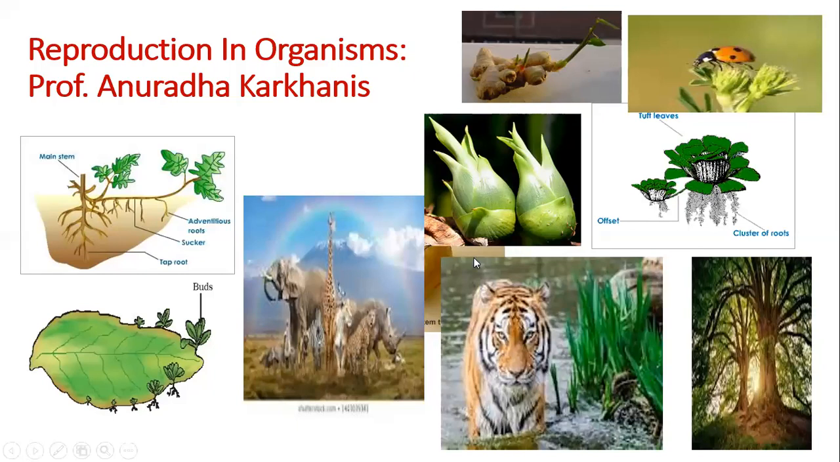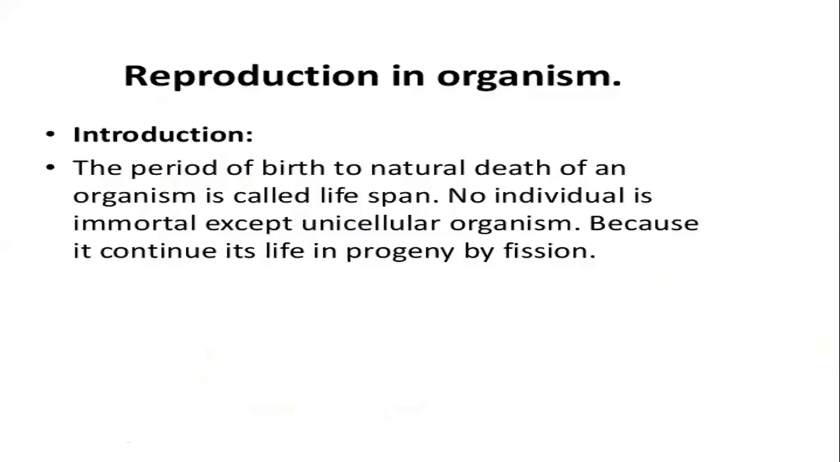Fine. So here we are, this is a general slide. You can see this is going to be the ginger, this is the ladybird beetle, and this is the agave plant, and these are the animals and plants and whatever. So in general, we are going to talk about this in detail. So what is it? See, reproduction of organism. This is the introduction part.